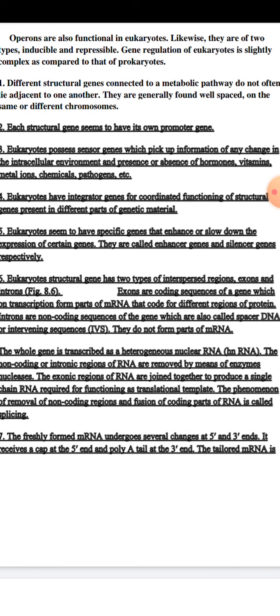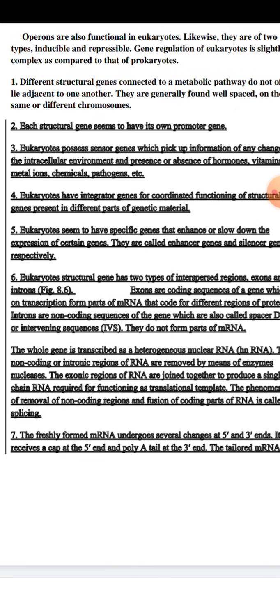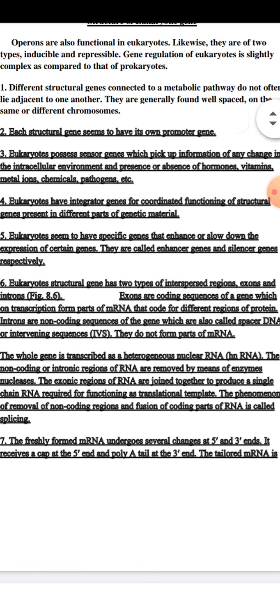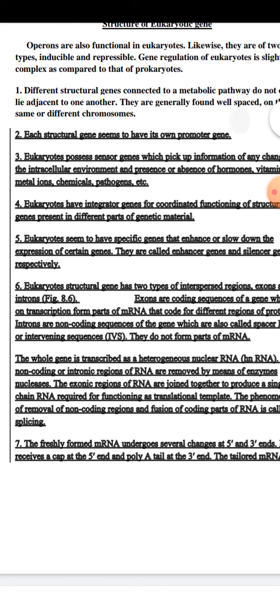Eukaryotes have integrator genes for coordinated functioning of structural genes present in different parts of genetic material. Now, these eukaryotes have some more genes called the integrator genes, which are helpful for coordinating the functioning of the structural genes present in different parts of the genetic material.